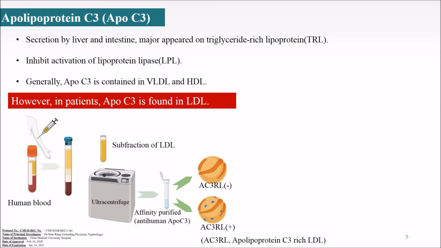So we collected human blood from CKD patients and used ultracentrifugation to separate the serum and the blood cells. We further subfractionated the LDL using affinity purified antibody, anti-human ApoC3, to separate the LDL into ApoC3 negative LDL and ApoC3 positive LDL.